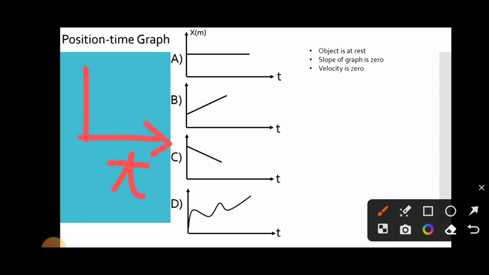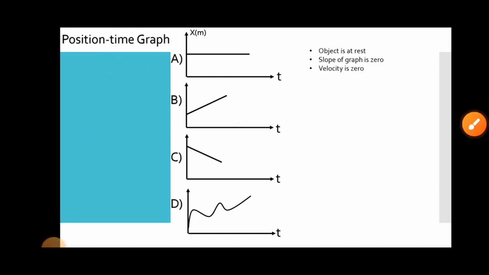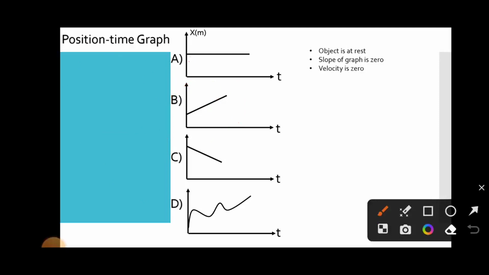On the x-axis, we take time, and on the y-axis, we take the position x. In the first case, the object is at rest and the slope of the graph is 0. There is no slope, and we can say that the velocity is also 0.